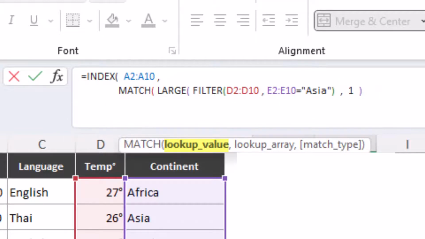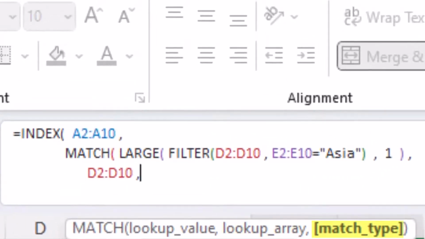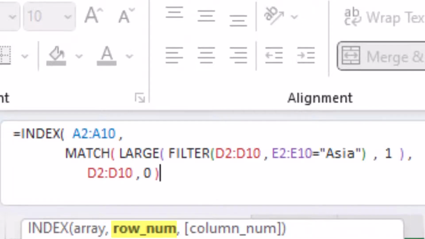Then we need a comma. And we're looking for the 26 inside the temperature column. And a 0 is to look for an exact match. Close the brackets for the match function. Close the brackets for the index function.